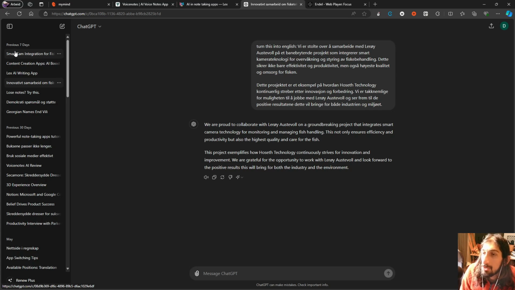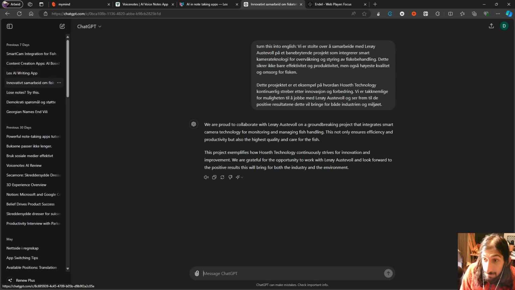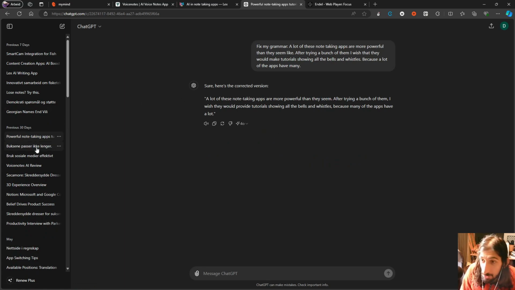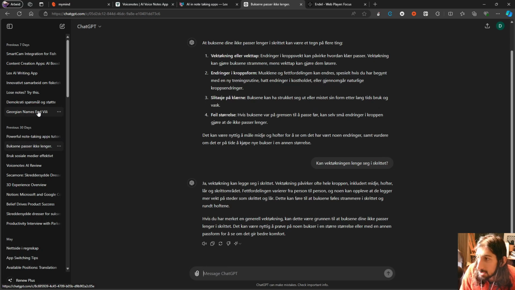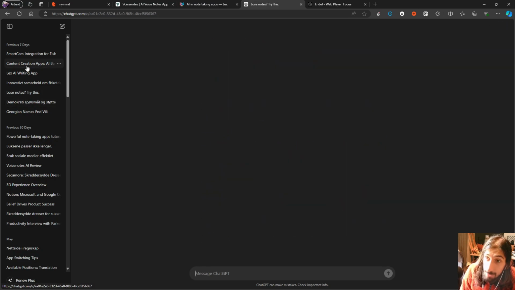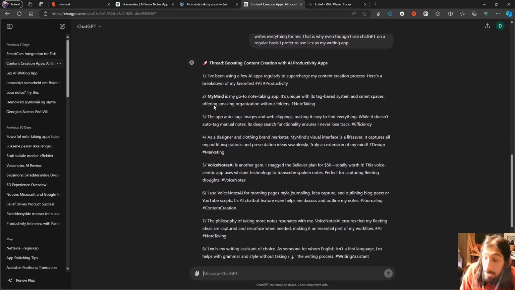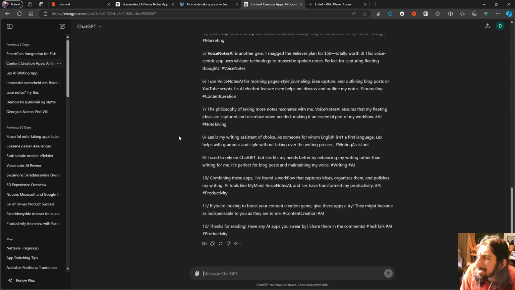The last app I'm going to talk about is actually a familiar one. This is ChatGPT, and I have used this for a bunch of things. I actually use this to fix my grammar, but now I am actually using it to help me turn my blog posts into Twitter threads or X threads. Are they called X threads now? I'm not sure, but I mainly use it now to turn my YouTube videos or my blog posts, the scripts from my YouTube videos and my blog posts, into different types of content.